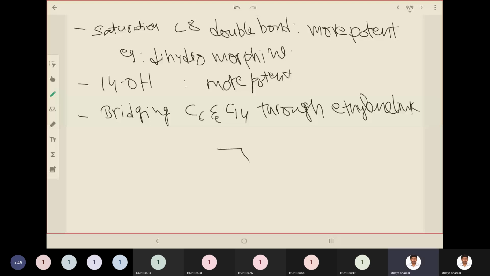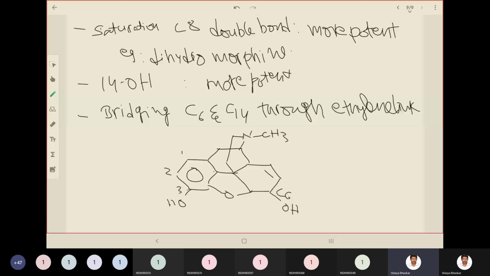So this is a pentacyclic structure. This is the ether bridge, and this is connected like this. This is phenolic. You have one double bond here. So what is in C6? C6 is this one. Here you have OH, and here you have one phenolic group. This is the 1, 2, 3, third position, and 4, 5, 6, 7, 8, and 9.